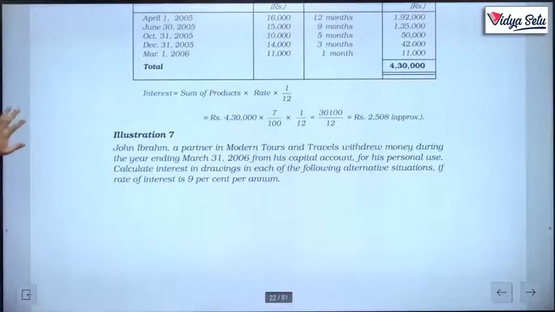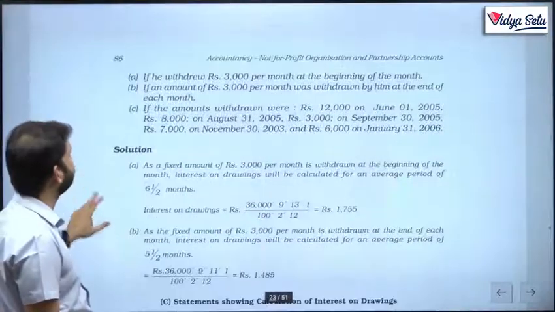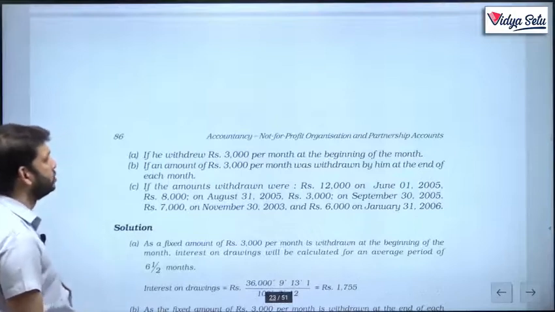John Abraham, a partner in Modern Tours and Travel, withdrew money during the year ending 31st March 2006 from his capital account for his personal use. Calculate the interest on drawings in each of the following alternative situations if the rate of interest is 9% per annum. The first situation is if he withdrew 3,000 per month at the beginning of each month.